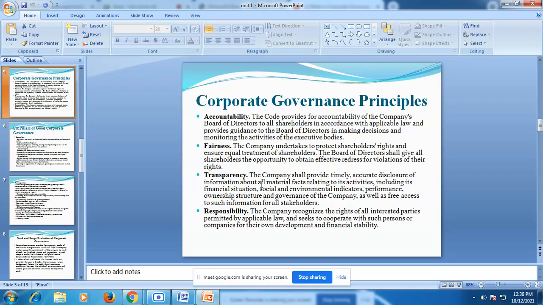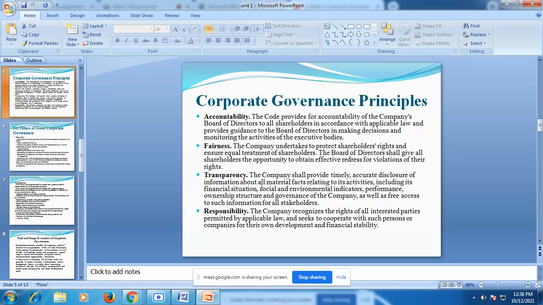Next is transparency. Yes, transparency is one of the important principles, in which there should be transparency between shareholders as well as the company. Whatever loss and profit takes place in that company should be transparent. So if a company gets a profit, equal distribution should be there in the company as well as among the shareholders. This comes under transparency.